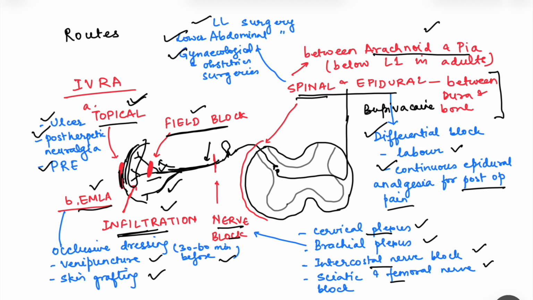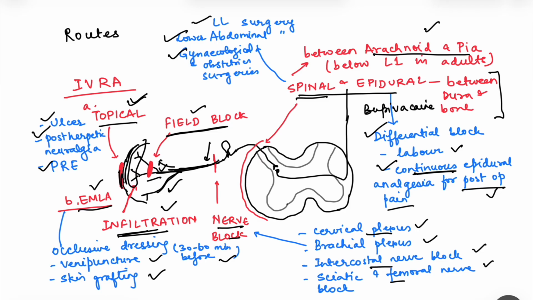See, spinal anesthesia cannot be given again. Once it is given, the surgery has to be completed during that time. On the other hand, epidural, one big advantage is that epidural anesthesia we can give continuously by placing catheters in the epidural space, and this local anesthetic can be given continuously. So that is used for relieving post-operative pain, and it helps in early ambulation in many surgeries. For example, a patient has undergone hip surgery. You want pain to be relieved and then only you can ask the patient to walk. So it will facilitate early ambulation, which is good for recovery.